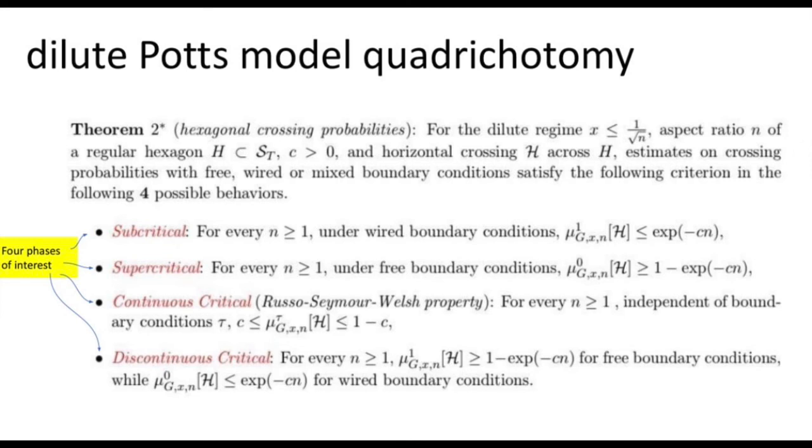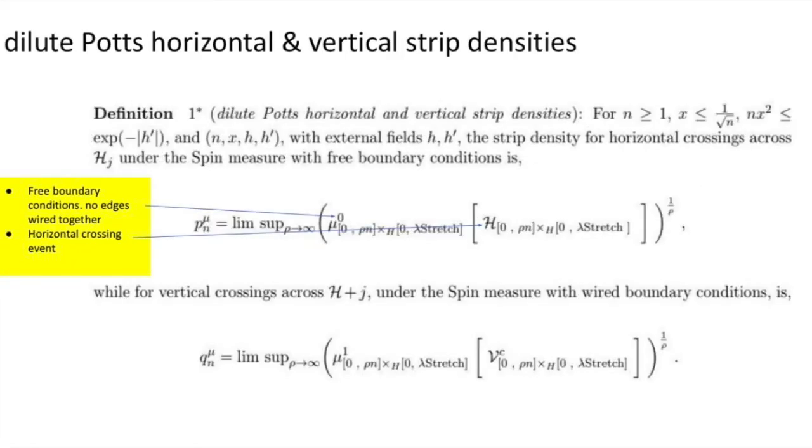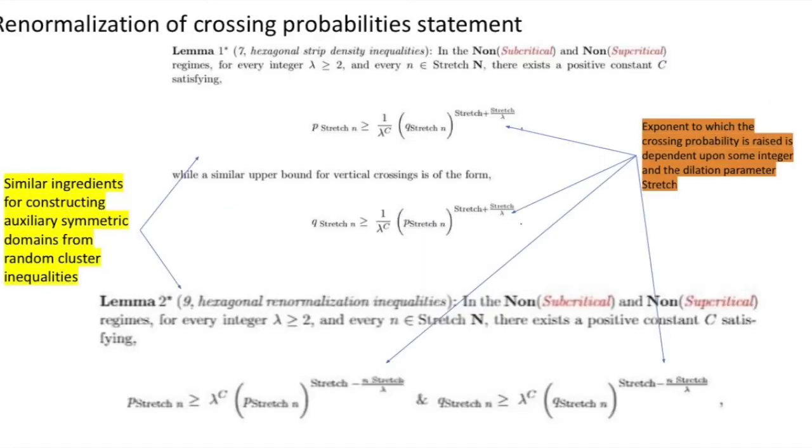In the continuous critical phase, we have the Russell-Seymour-Welsh property, which takes the following form, the same form that I indicated to you in the random cluster model. And the discontinuous critical phase is a mixture of the subcritical and supercritical phases. And we can define horizontal and vertical strip densities for the dilute Potts model by looking at free boundary conditions, in which we look at the horizontal crossing event occurring, or we look at the complement of a vertical crossing event occurring under wired boundary conditions. And the renormalization inequalities take the following form.